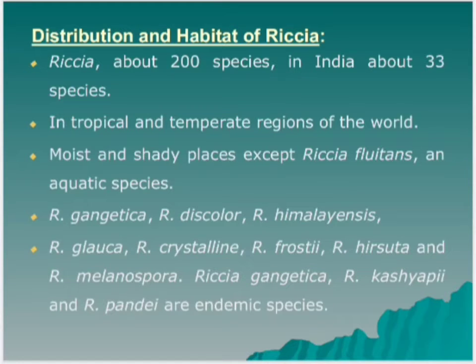Indian common terrestrial species are Riccia gangetica, Riccia discolor, Riccia himalayensis, Riccia glauca, Riccia crystallina, Riccia frostii, Riccia hirsuta and Riccia melanospora. Riccia gangetica, Riccia kashyapii and Riccia pandei are endemic species, that means confined to particular Indian territory only.